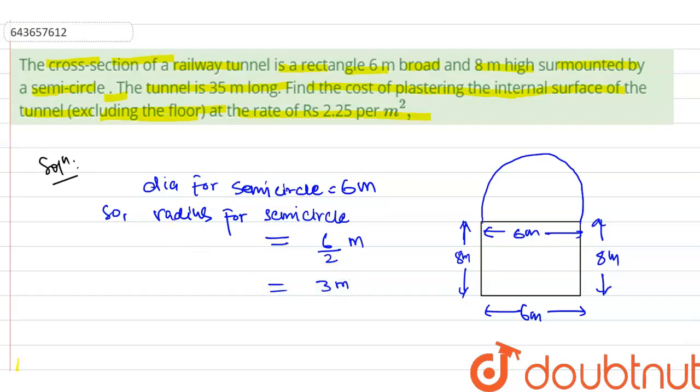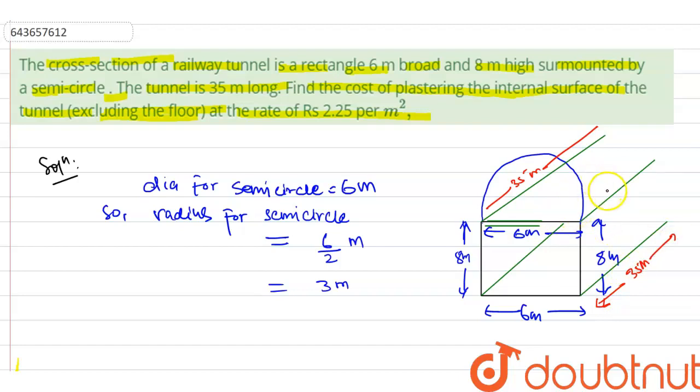Now let's try to understand one thing. As it is given, the tunnel is 35 meter long. So it will be like this on the inner side. This is the inner side, and this length is 35 meter. This length is 35 meter on this side, and 35 meter on this side, in the inner side. I think you guys are getting my point.